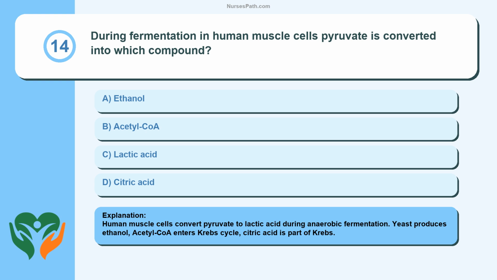Human muscle cells convert pyruvate to lactic acid during anaerobic fermentation. Yeast produces ethanol, acetyl-CoA enters Krebs cycle, citric acid is part of Krebs.